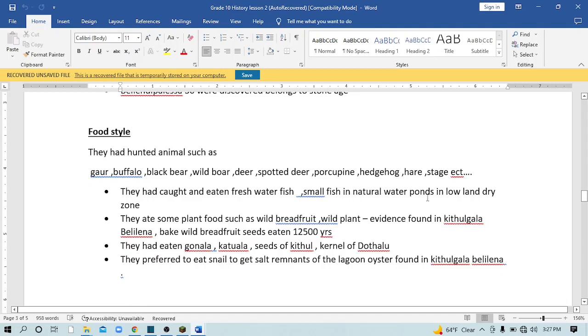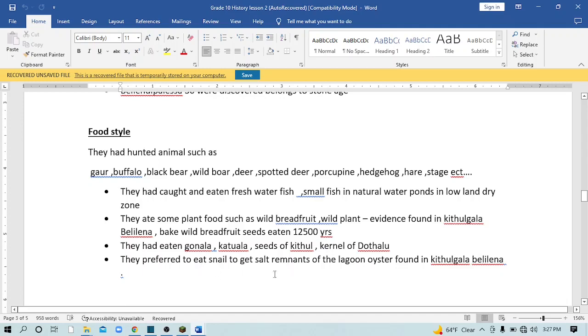freshwater fish, small fish in the natural water ponds in the lowland dry zone. Right? They ate wild plants, especially breadfruit. Evidence was found in Kitulgala Belilena.